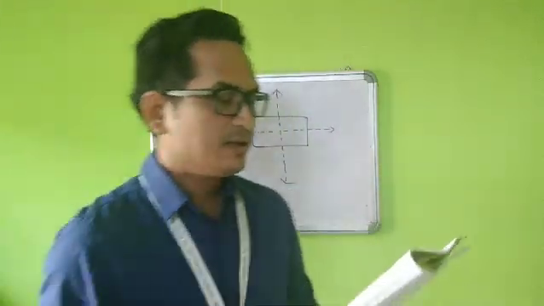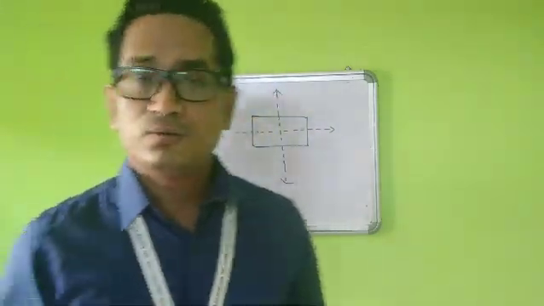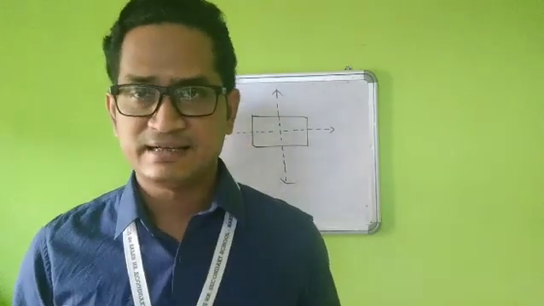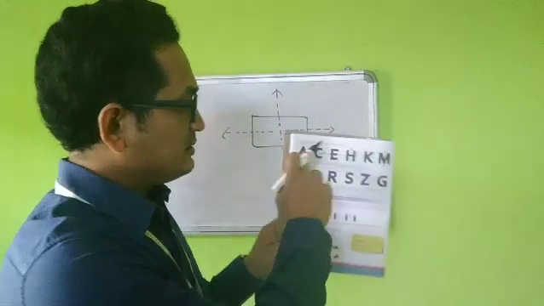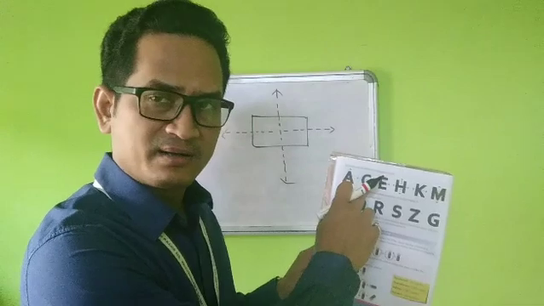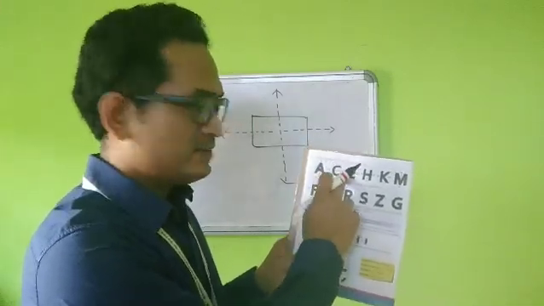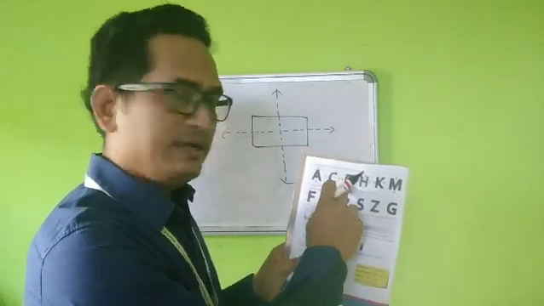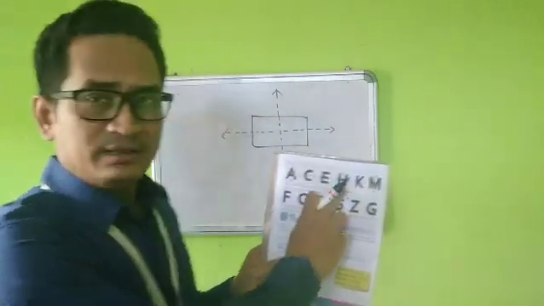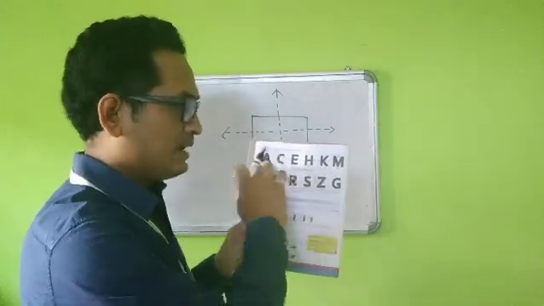Now students, come to page number 18, the next page. It is written there: symmetry can be vertical or horizontal or both. Now you see these capital letters. Take the letter A. There is no horizontal line, because horizontally I cannot divide it into two identical parts, so it has to be vertical only. Then the letter C can be divided horizontally only. Similarly E also. Now the letter H can be divided both ways, vertically and horizontally.